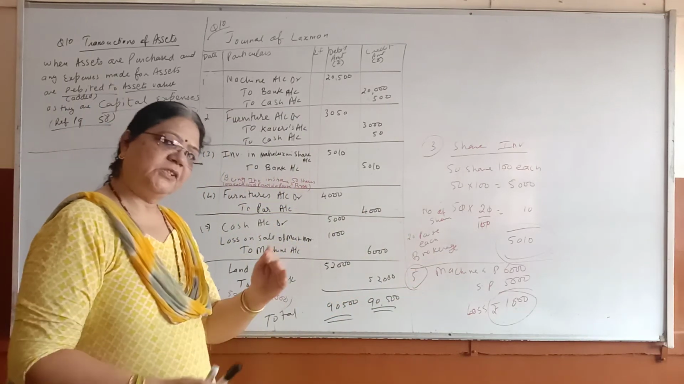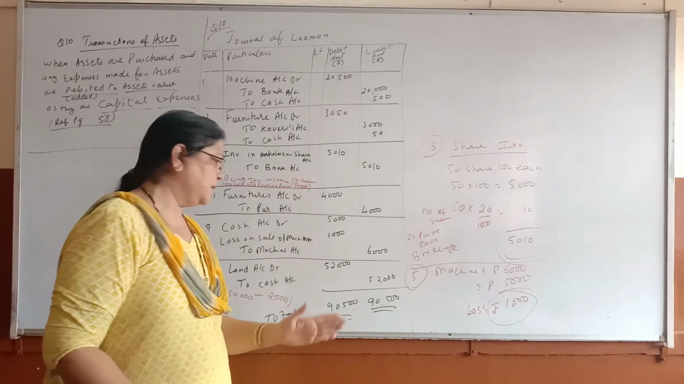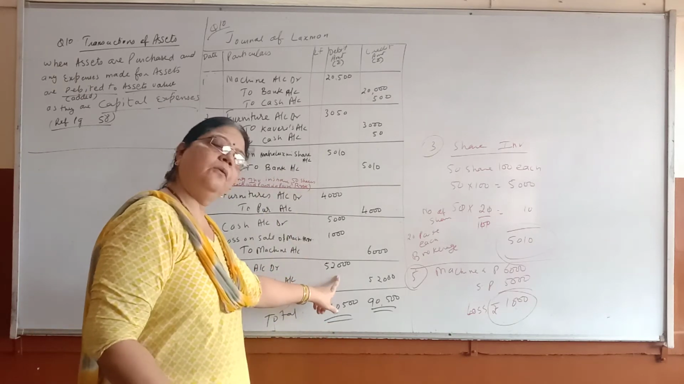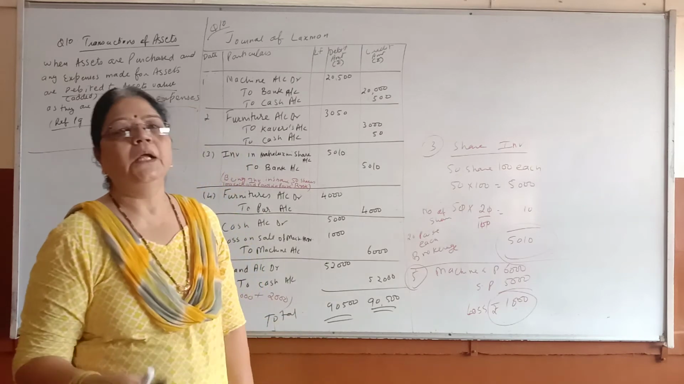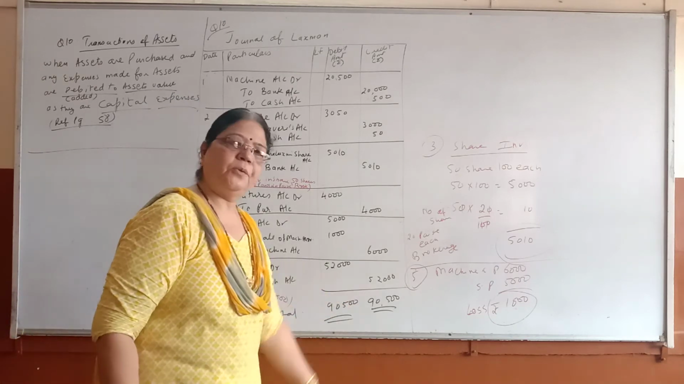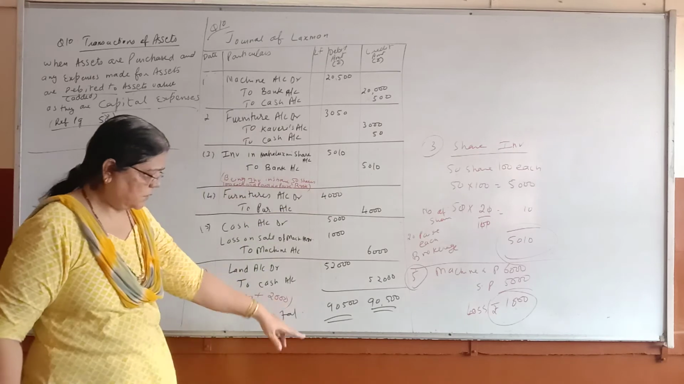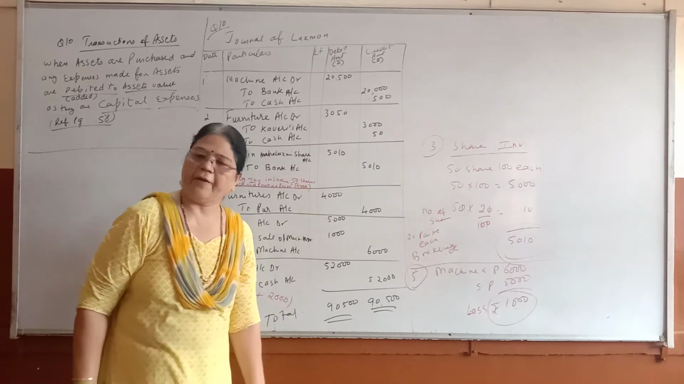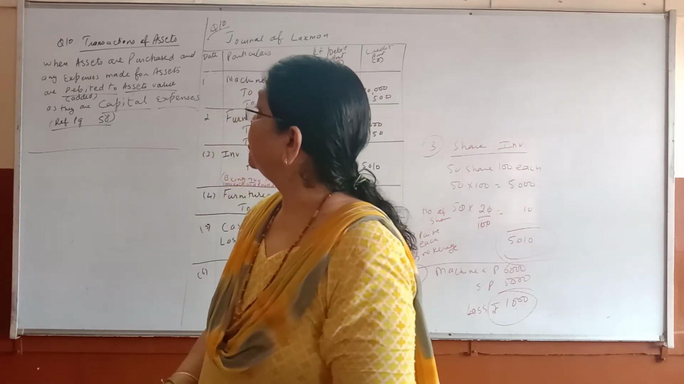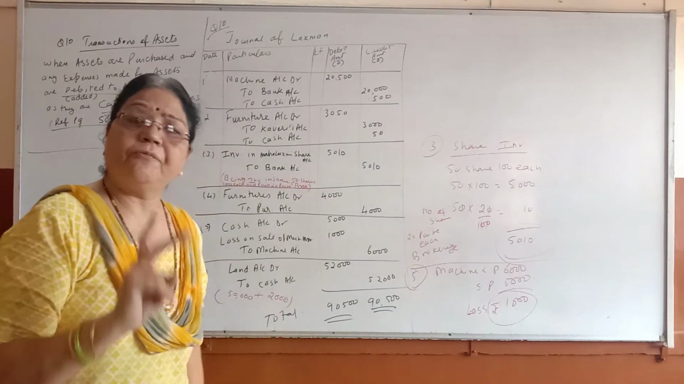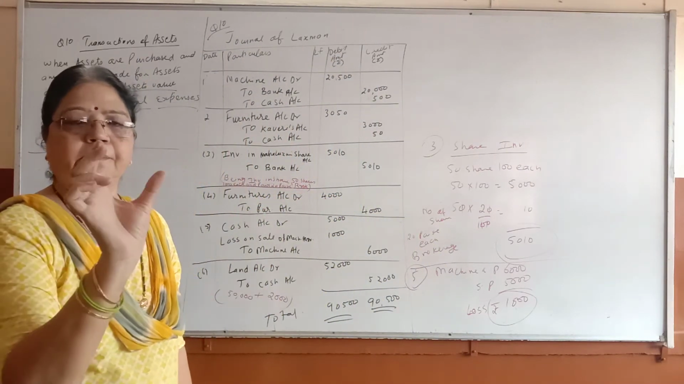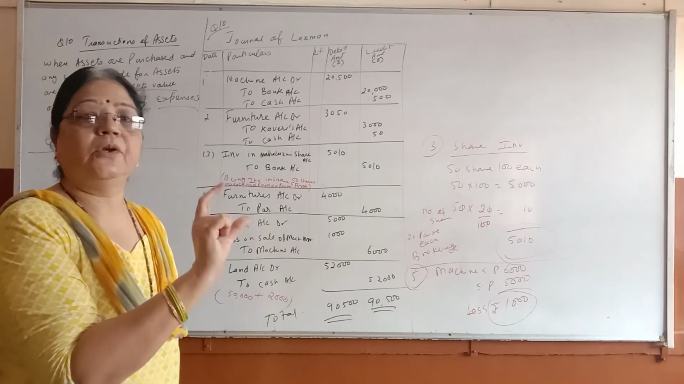So when you purchase land, it is an asset. Land account debit 52,000, and your main payment is cash. So you will write to cash 52,000. Okay children, so this is total 90,500. So this is question number 10, which is very important. What important point you have to remember here? Asset. Purchase asset. You have to write asset.